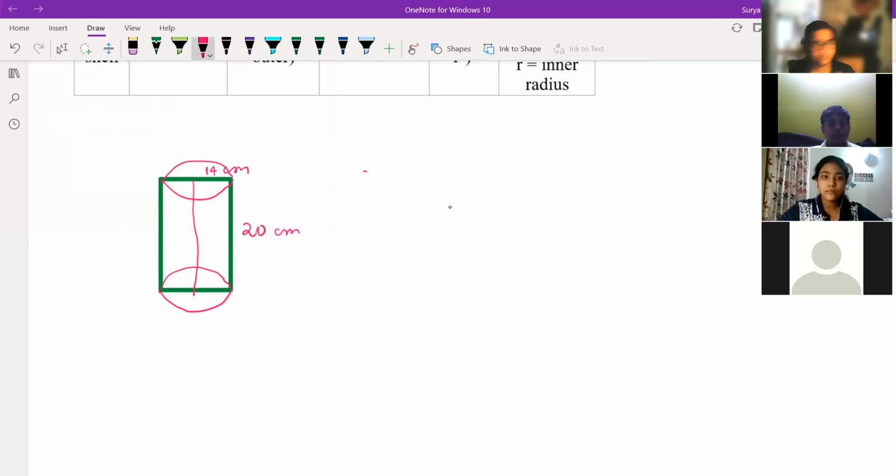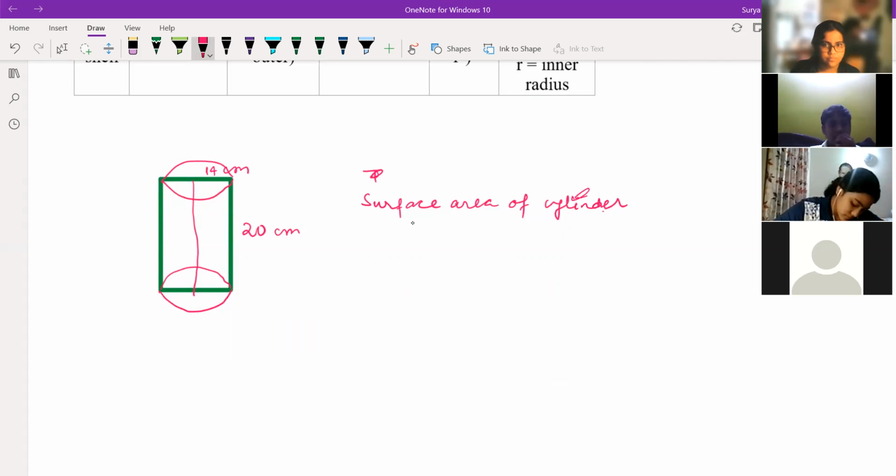You have to find the surface area of the cylinder if the top lid is removed.